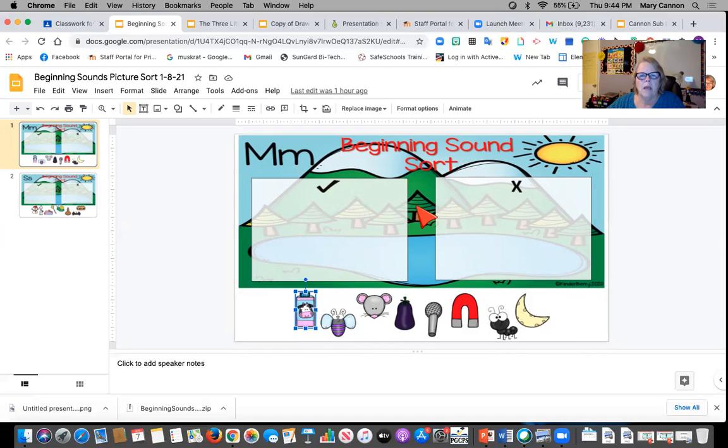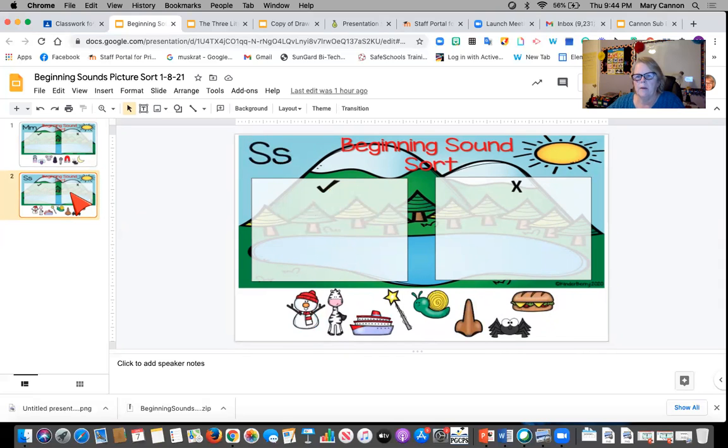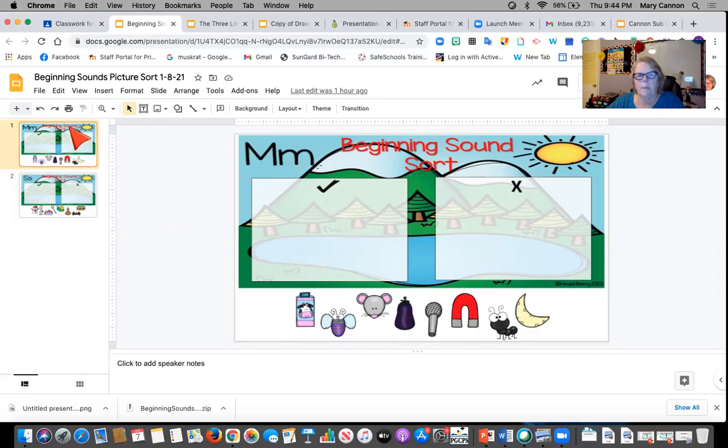Then you would do the same thing for the letter S. If it is a word that begins with the letter S, you would put it on the check mark side. If it does not begin with the letter S, you would put it on the X box side, okay? So you will complete that activity.